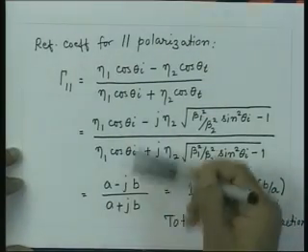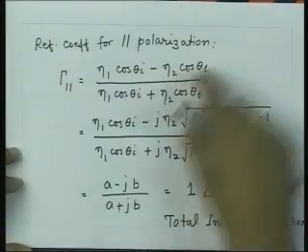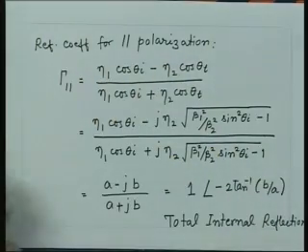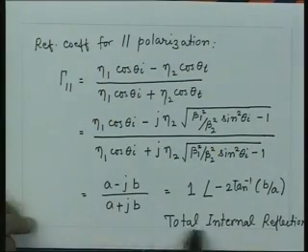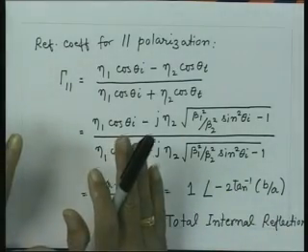As I mentioned, this condition is satisfied for even the perpendicular polarization, because you will have a similar expression except eta 1 and eta 2 are interchanged. So, total internal reflection will take place for both polarizations, that means for any arbitrary state of polarization.